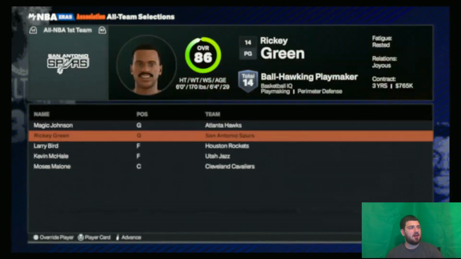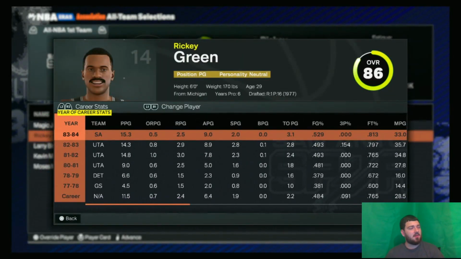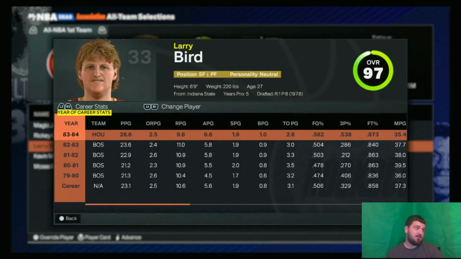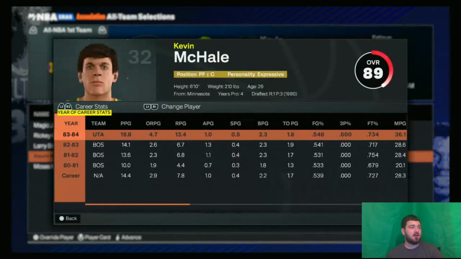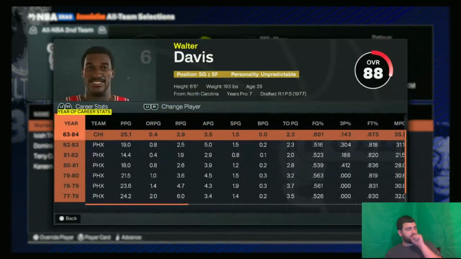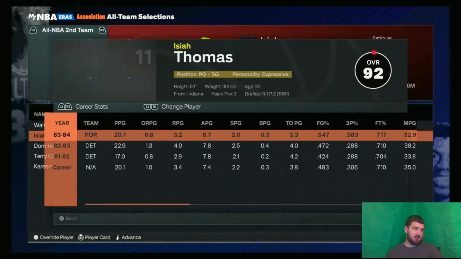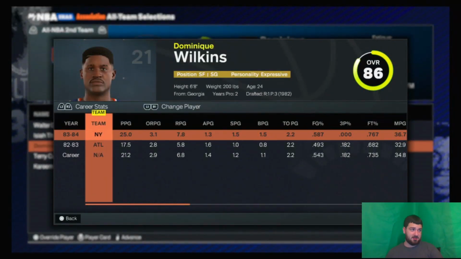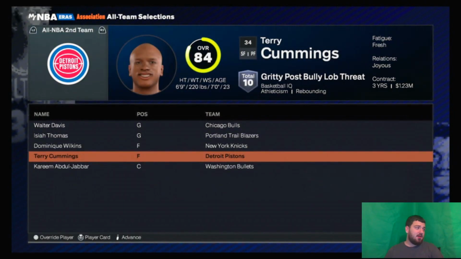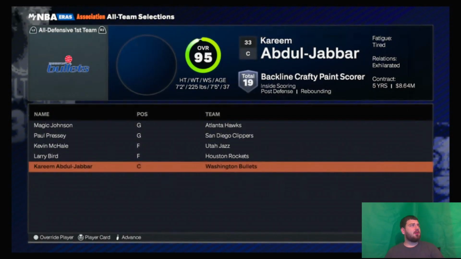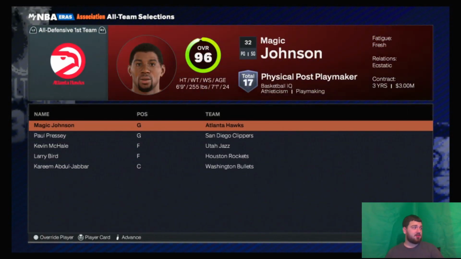Here's your All-NBA first team. Wow, Ricky Green. Okay. Larry Bird, almost a double-double. Kevin McHale does get the double-double per game. And then Moses Malone. Second team, Walter Davis, Isaiah Thomas, a young Dominique Wilkins, 25 and 8, Terry Cummings. And then Kareem. There's only 2 All-NBA teams at this time, so remember that.